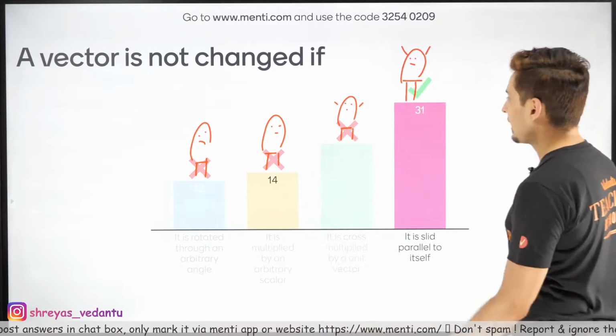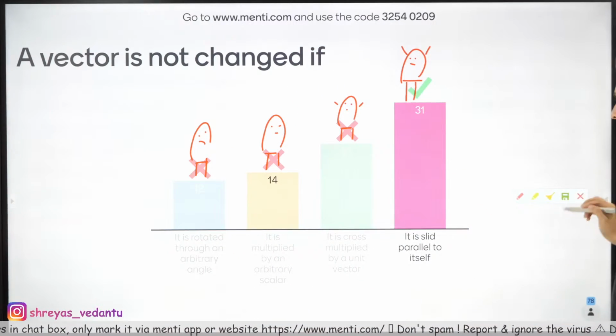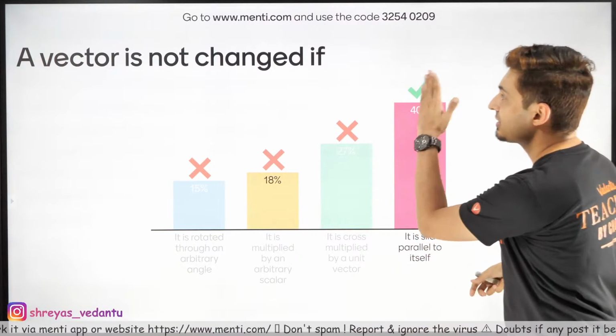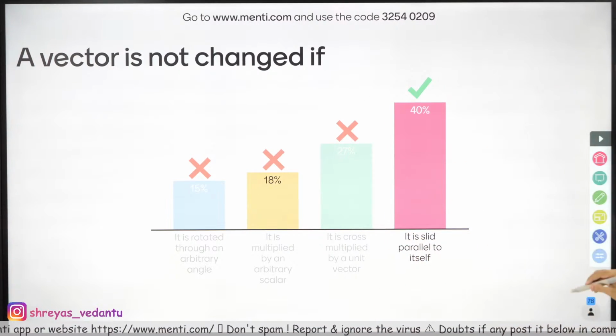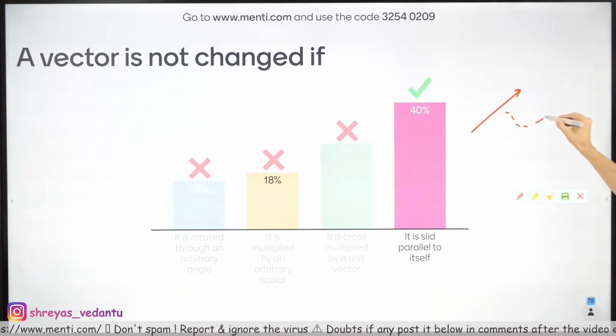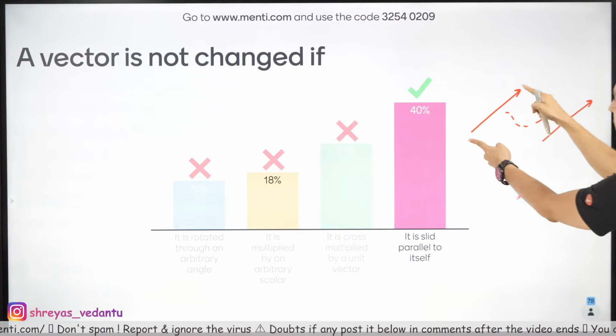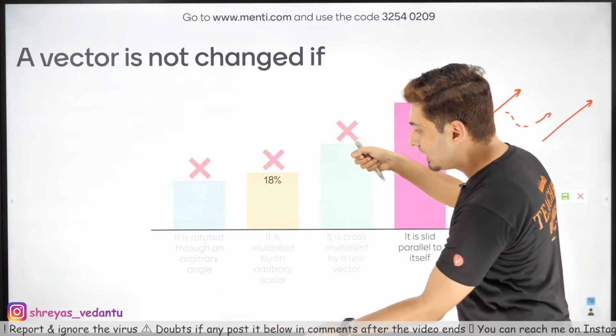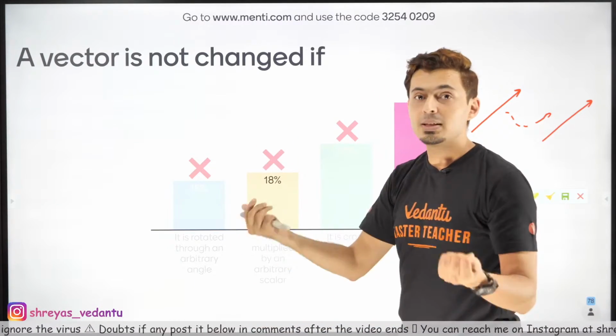What is this? Almost 31 people got it correct, or 40% people got it correct. Guys, a vector is not changed if you slide it parallel to itself. You take a vector and slide it parallel to itself, it will not change. If it is cross multiplied or rotated, obviously it will change.